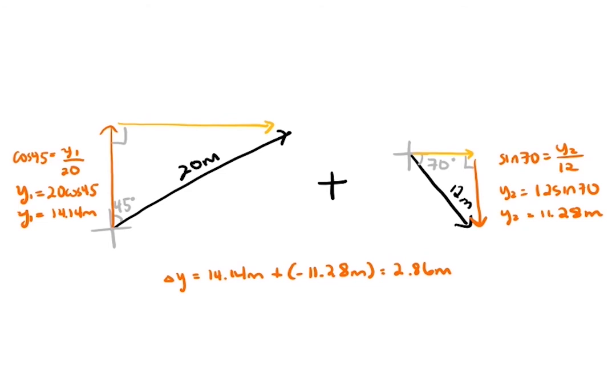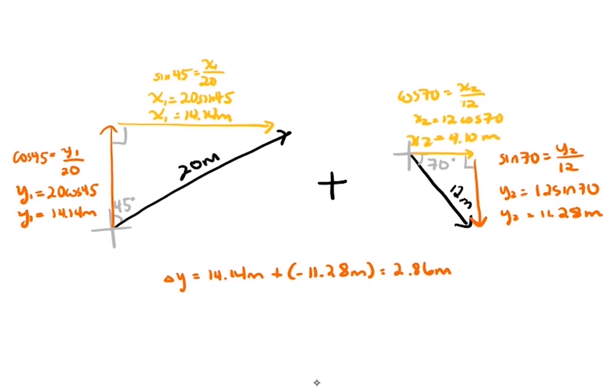Let's find the horizontal components next. For our first segment, we need sine of 45, giving us a value of 14.14 meters to the right. For our second segment, we need cosine of 70, giving us a value of 4.14 meters to the right. Since both vectors are to the right, we can simply add to find our total horizontal displacement, 18.24 meters. Let's not get lost in the trigonometry here.